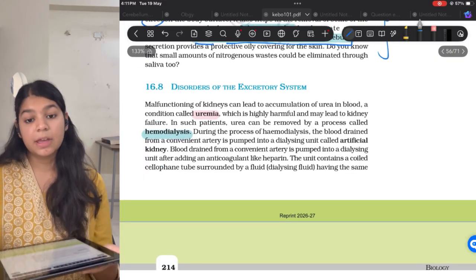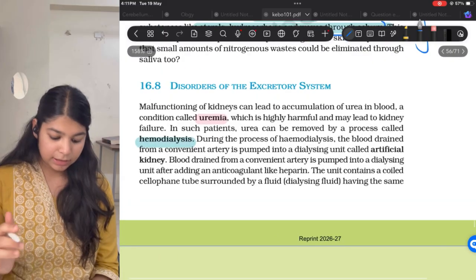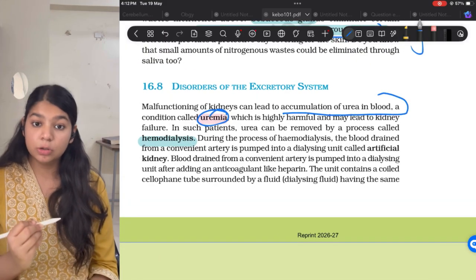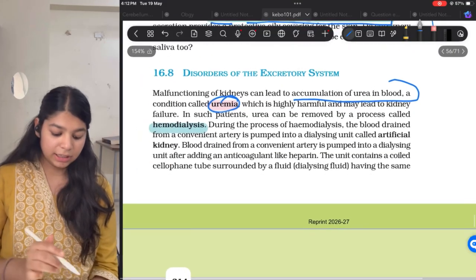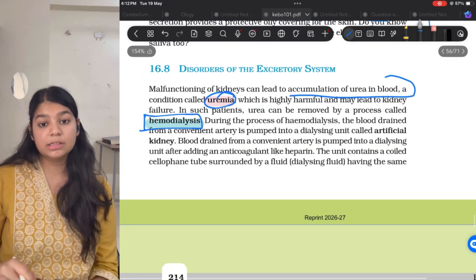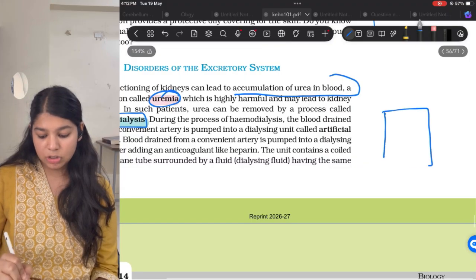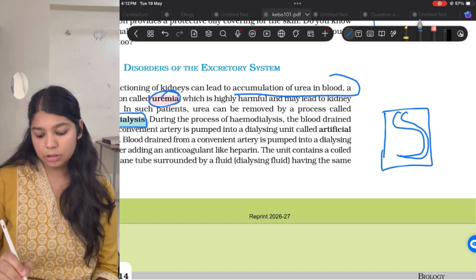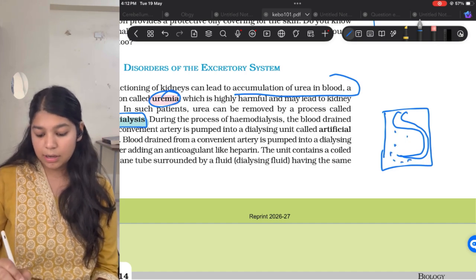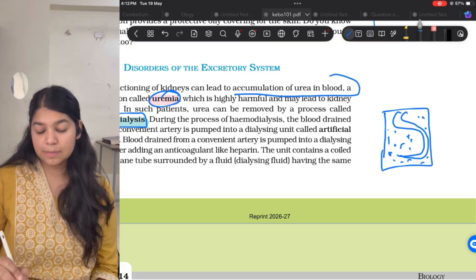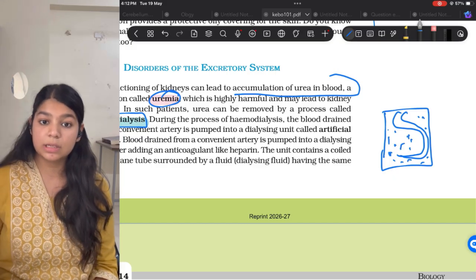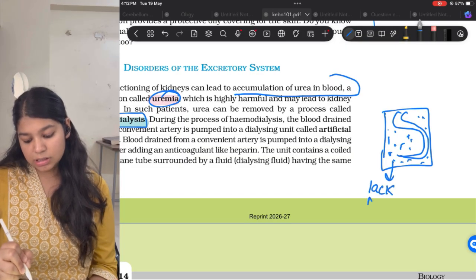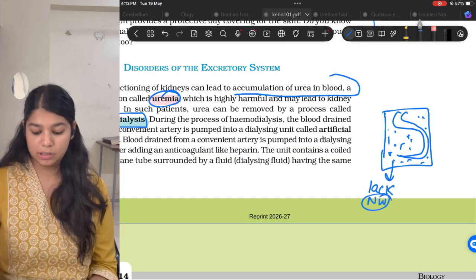Now, the disorders of the excretory system. If there is kidney failure, then there is accumulation of urea in the blood. That situation is called uremia. In such a situation, you have heard that hemodialysis is done. What is hemodialysis? Basically, it is a machine which contains a cellophane tube. Around that cellophane tube, you have a fluid which has the same constituents as plasma, except that it lacks nitrogenous waste.